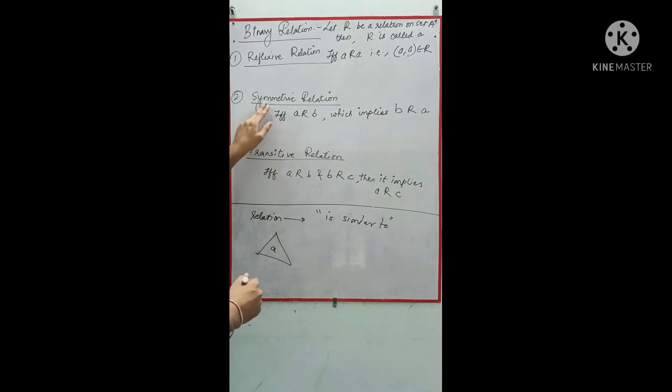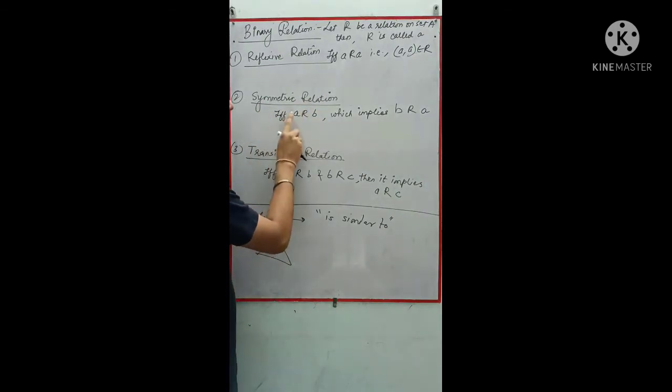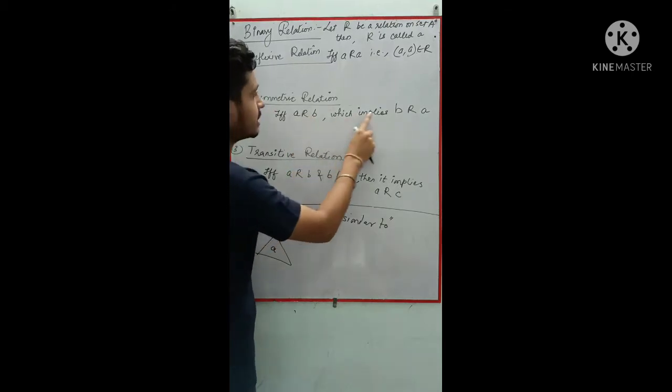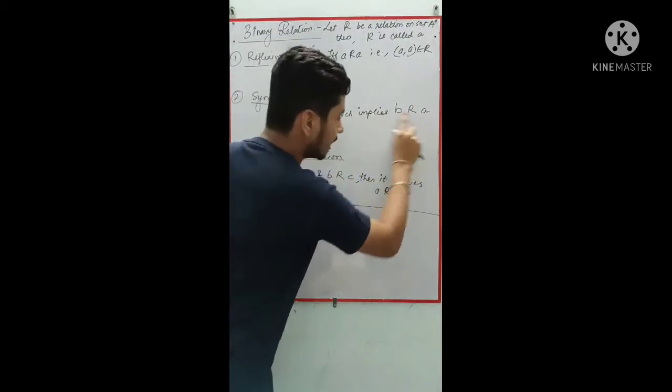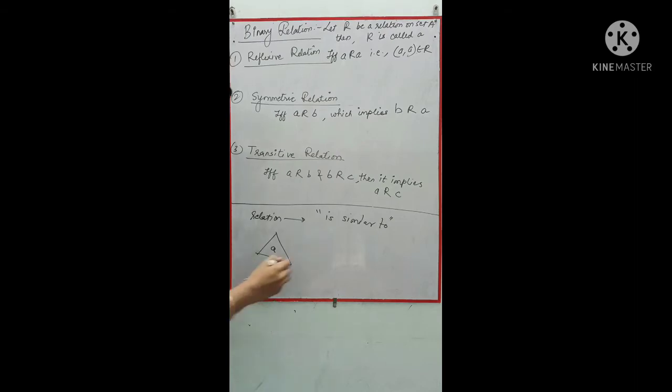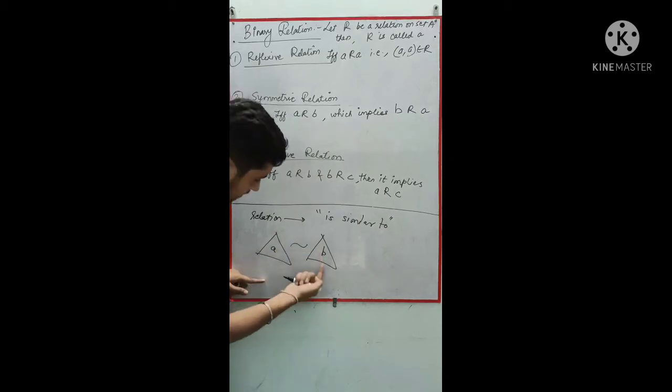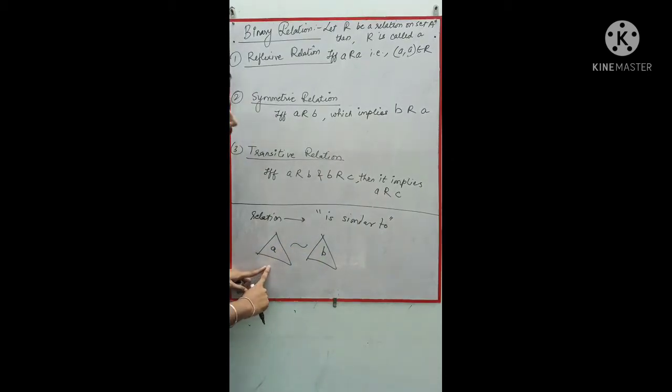Now let us understand what a symmetric relation is. What I have written: if and only if A is related to B, which implies B is related to A. So let's take 2 triangles A and B. If A is similar to B, then B will also be similar to A, right?